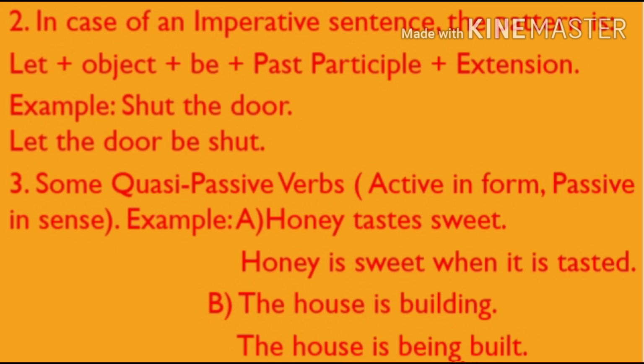So this is something new to you. Quasi-passive means they are active in form, okay, and passive in sense. In sense they are passive, but in form they are active. Like look at this example. Your concept will be clear. Honey tastes sweet. Okay, you change it. Honey is sweet when it is tasted. Next example. The house is building. So you change it. The house is being built. Okay.